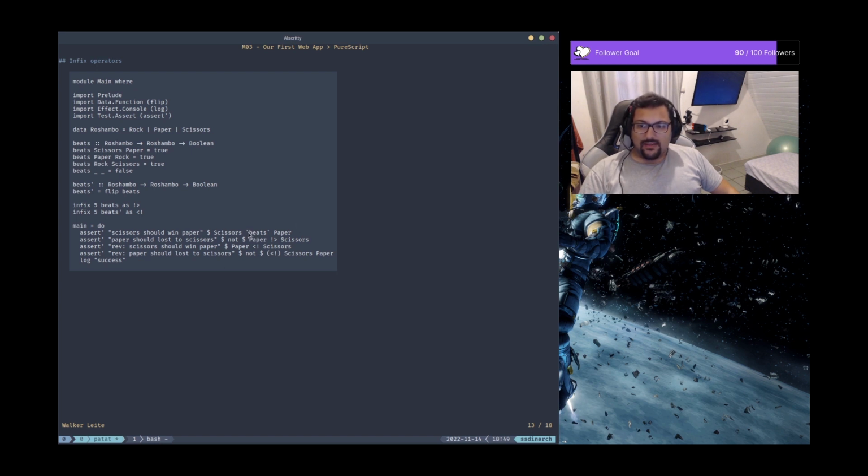I'm placing it around the operator here, and so it basically means that we're passing as the first argument of the beats function the scissors value, which is Rochambeau. And the second parameter, which is also Rochambeau, we pass the Rochambeau built from the paper type constructor.